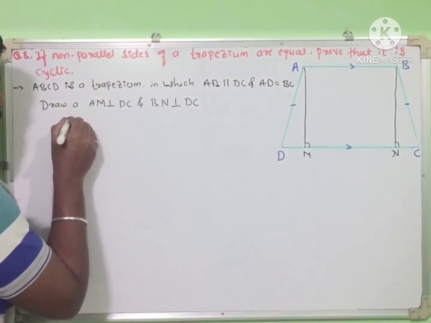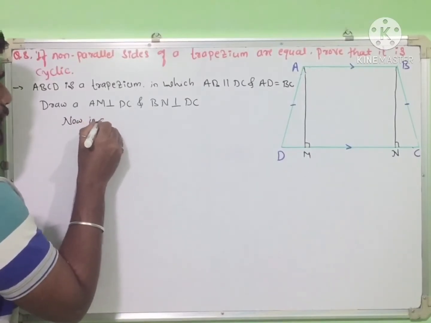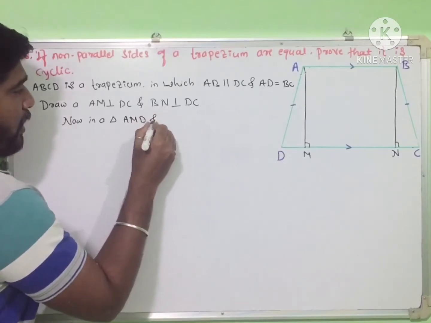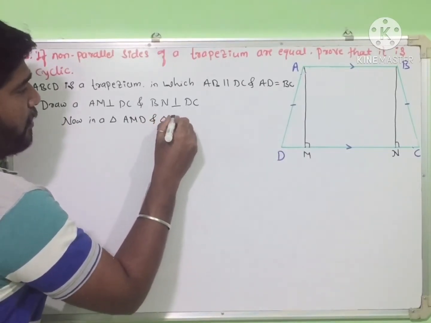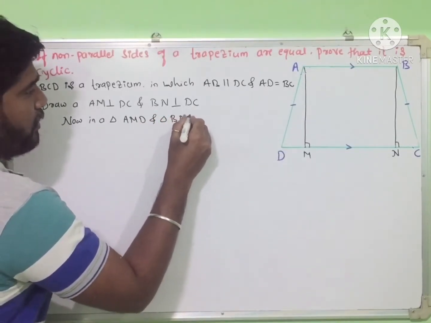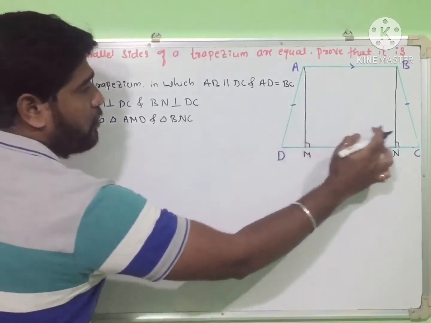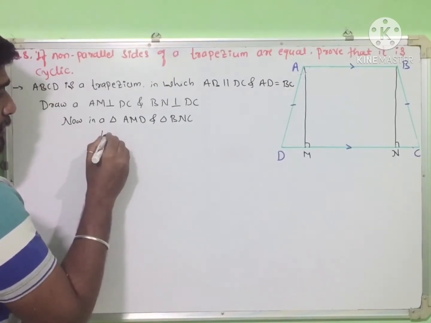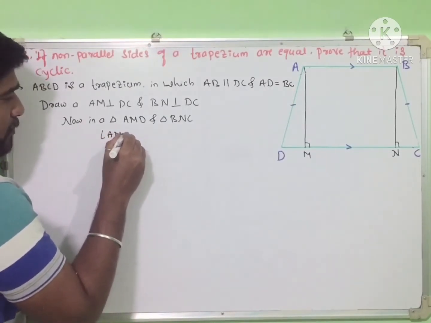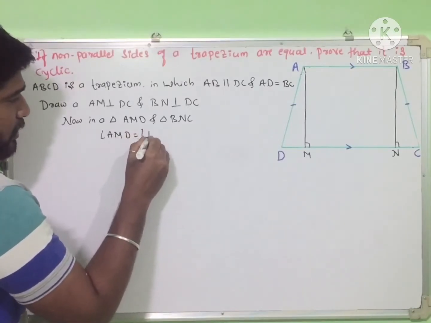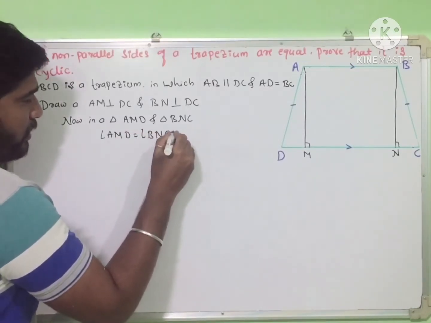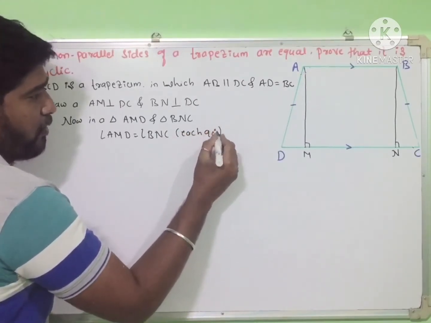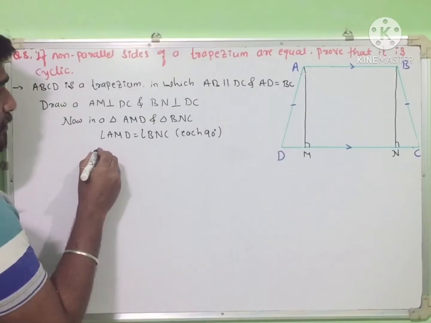So now in triangle AMD and triangle BNC, in these two triangles, angle AMD is equal to angle BNC, each 90 degrees by construction, right?